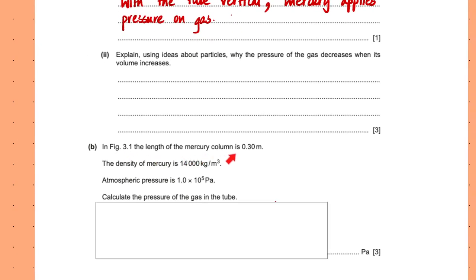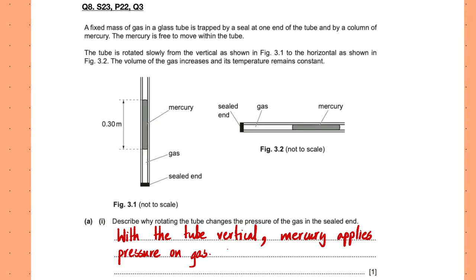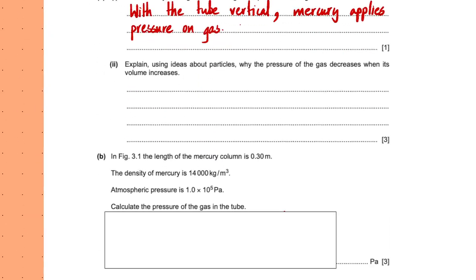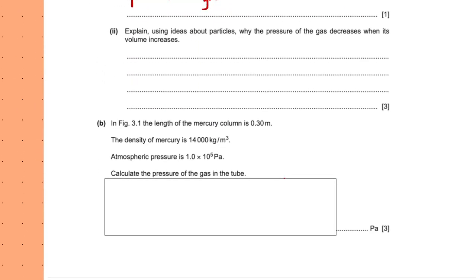So in 3.1, the length of the mercury shown is 0.3 meters. Density of mercury is given, atmospheric pressure is given. Calculate the pressure of the gas in the tube. So if you look at this diagram, it's talking about 3.1. So there is the atmospheric pressure which is also acting, but there's also the liquid pressure acting. If the gas is not being forced or if it's not being compressed further, this means that this inward pressure equals this total outward pressure, which is the sum of both of these. So in a way, it becomes really similar to those total pressure questions.